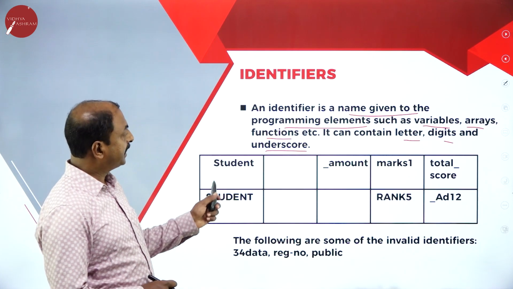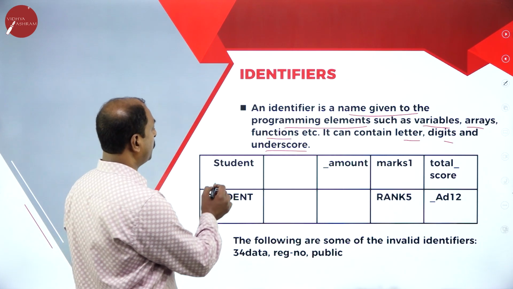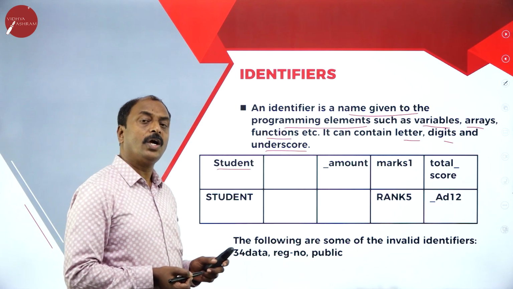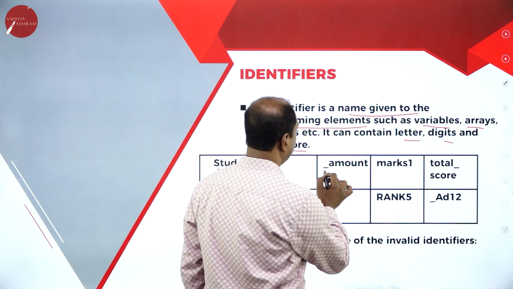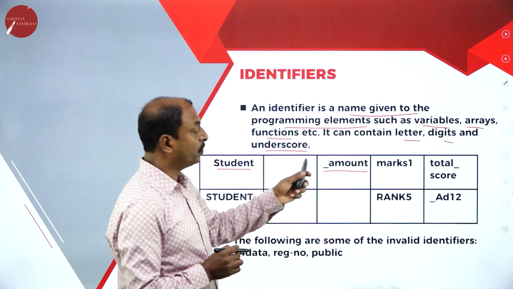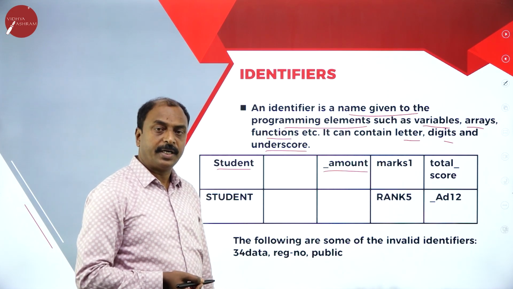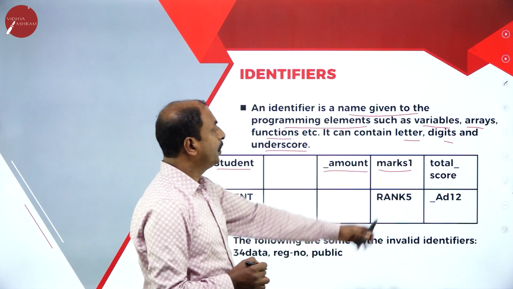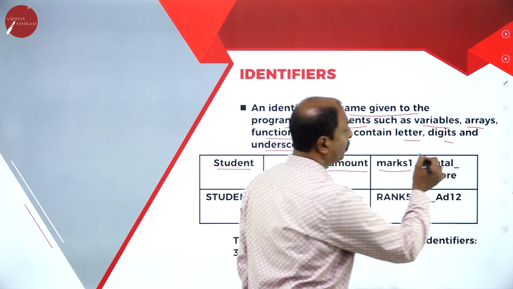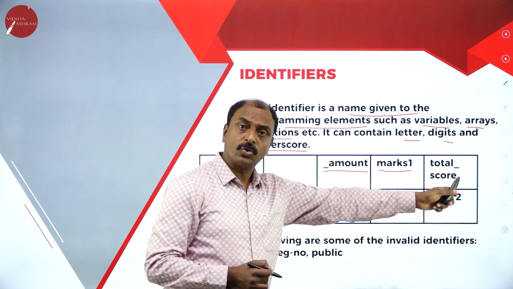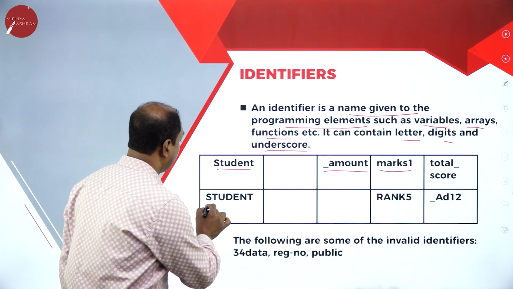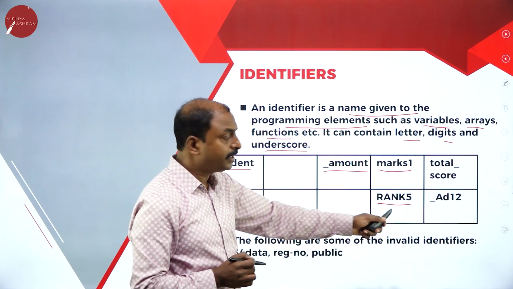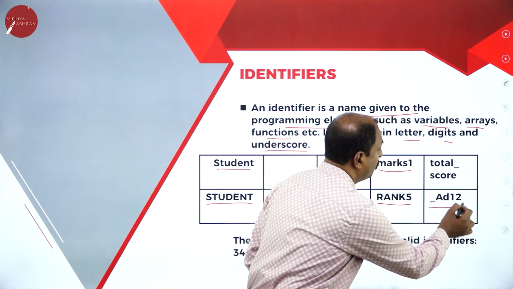And here few examples for identifiers. So here student is an identifier because it consists of only alphabets. And again, second one is amount starts with underscore. So identifier can start with underscore. It is a valid identifier. And marks 1 is identifier. Total score, here total underscore score. So you can use underscore in the identifier. And student, it is uppercase. And again, rank 5. This is alphanumeric character and this is again alphanumeric character.